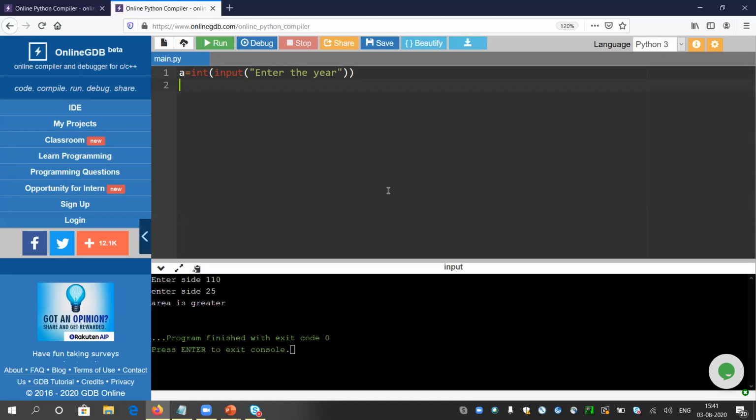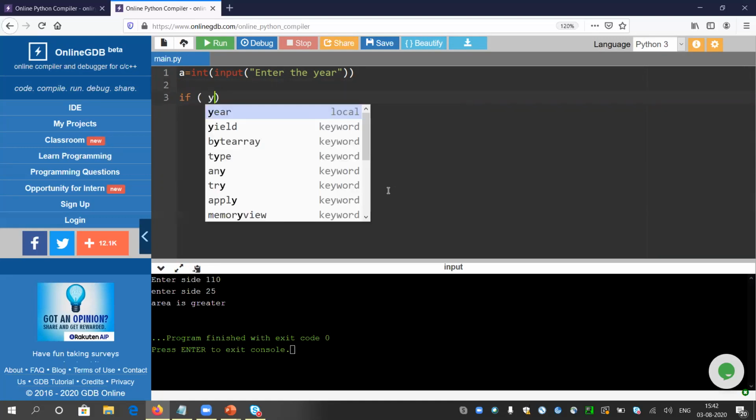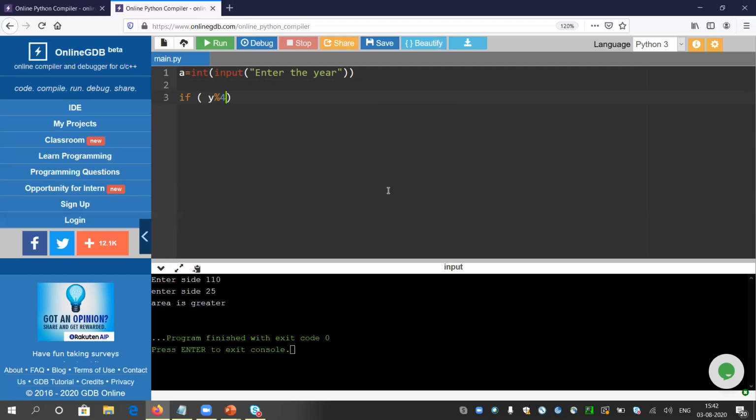So how to check if a number is divisible by 4 or not? The good way is to write y percentage 4. Say, is 8 divisible by 4 or not? How are you able to understand the same? Divide 8 by 4.